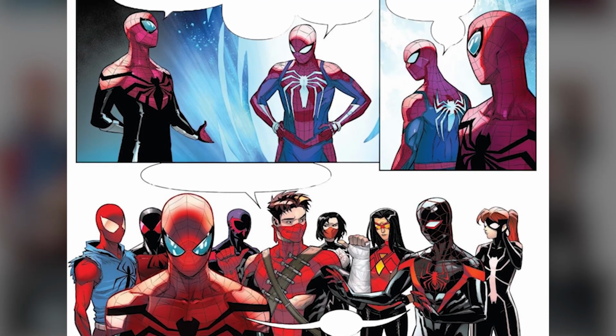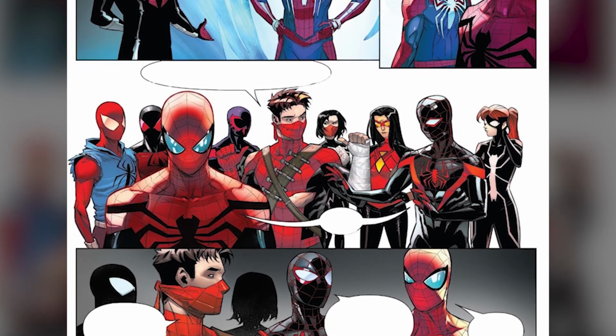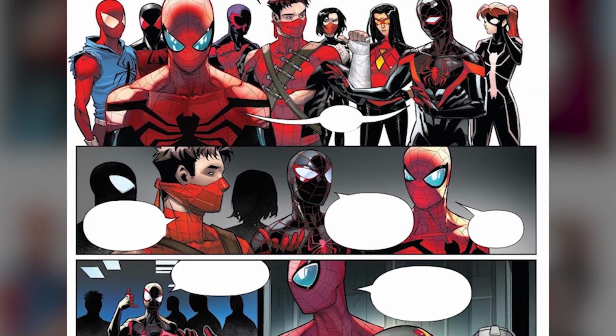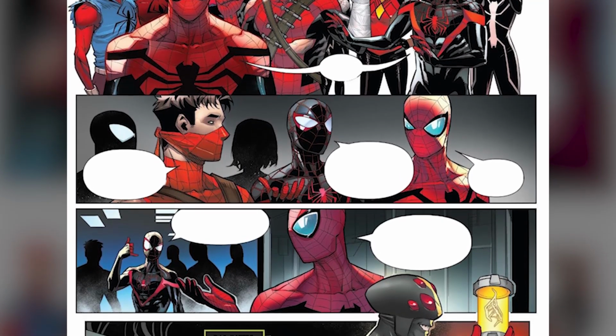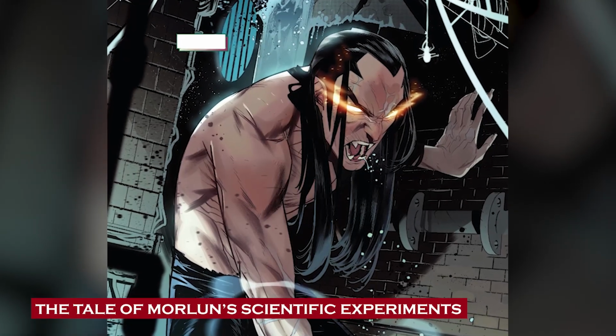As for the Spider Army, they were able to transform the siblings of Morlun into babies, and at the same time get rid of their hunger for totems. Peter didn't want to take any chances. No wonder he asked Miles to call the police department so as to bring Morlun and turn him into a baby as well. The tale of Morlun's scientific experiments.